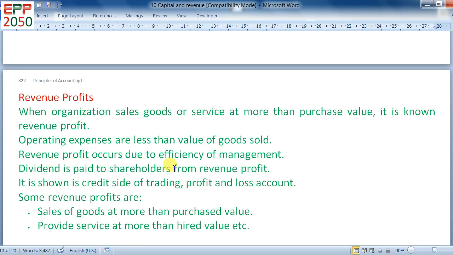Dividend is paid to shareholders from revenue profit. That means every year when a company earns profit, some portion of the profit is distributed to shareholders as dividend. It is shown on the credit side of the trading profit and loss account. That means revenue profits are shown on the credit side of the profit and loss account. Some revenue profits are sales of goods at more than purchase value and provision of service at more than hired value.